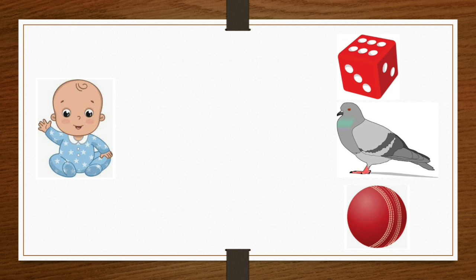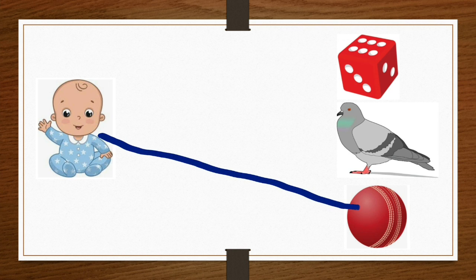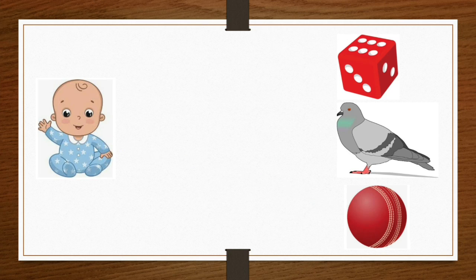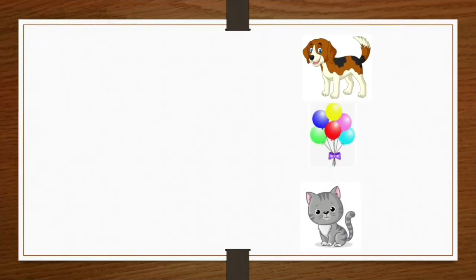Dice? No. Pigeon? No. So what is there? B for baby. B for ball. So this is correct. So you have to do matching. Same phonic sound pictures.